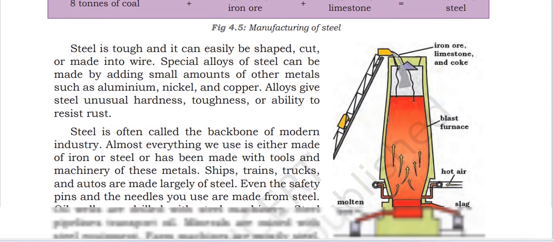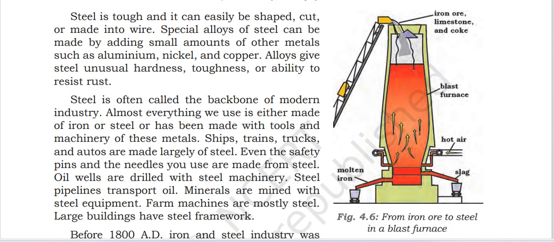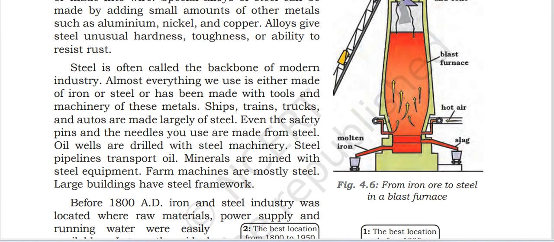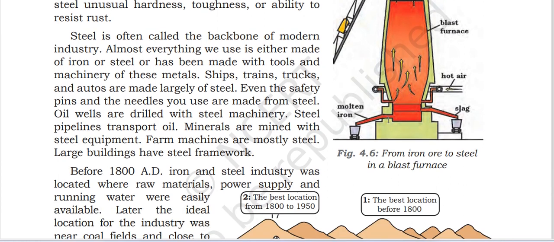Steel is often called the backbone of modern industry. Almost everything we use is either made of iron or steel or has been made with the tools and machinery of these materials. Trucks and autos are made largely of steel. Even the safety pins and needles you use are made from steel.